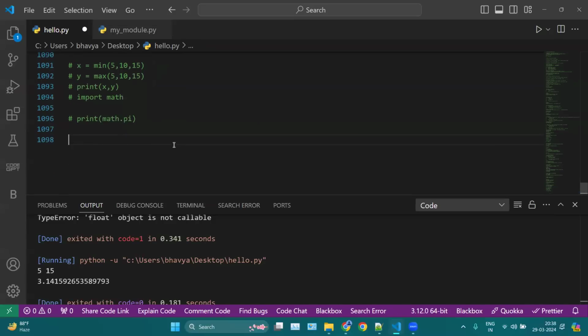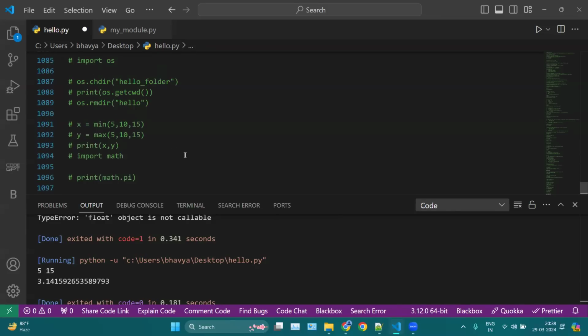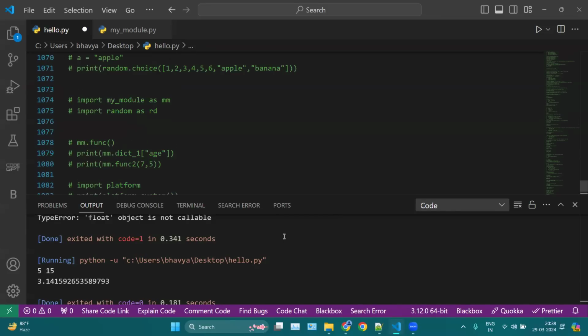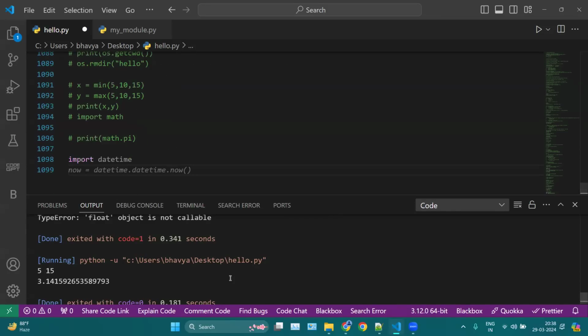Then one more important module is the datetime module. We can import datetime. Datetime, math, and this os and this platform and this random. These are important modules. Yes, please.